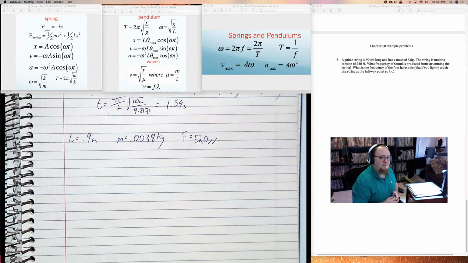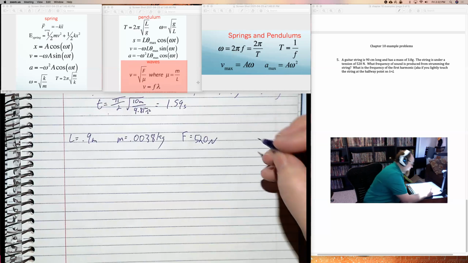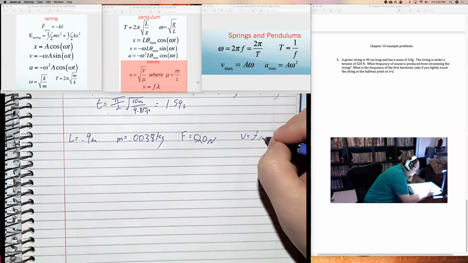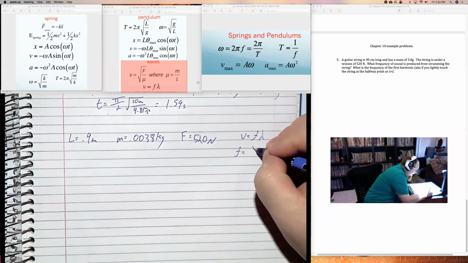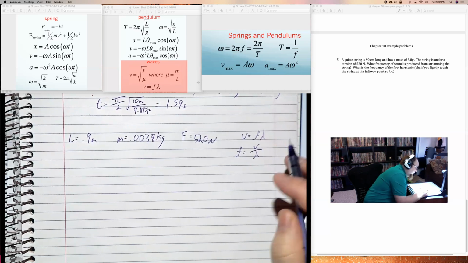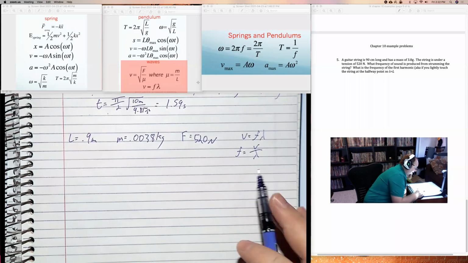Well, if I want to find the frequency, I'm now looking at waves. And when I talked about waves, I only introduced these equations. And only one equation has frequency. Velocity equals frequency times wavelength. And if velocity equals frequency times wavelength, that means frequency is velocity over wavelength. And so I need two different things, neither of which I gave, velocity and wavelength.